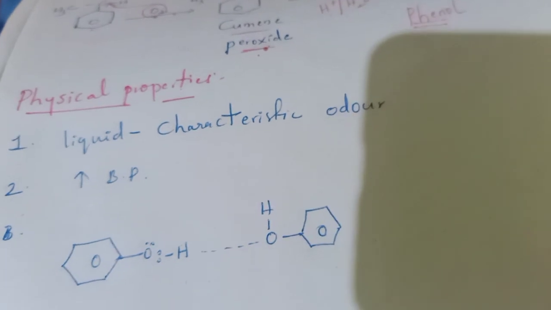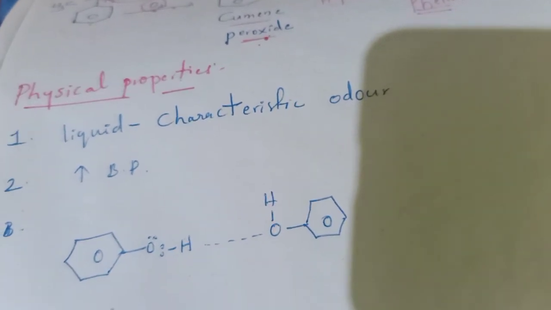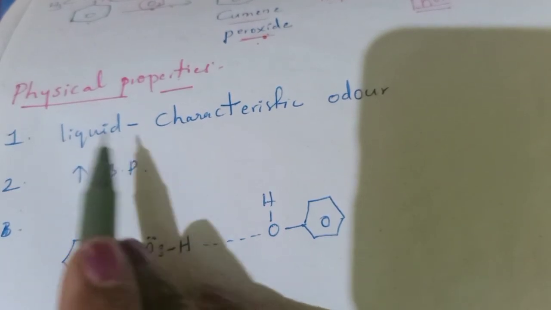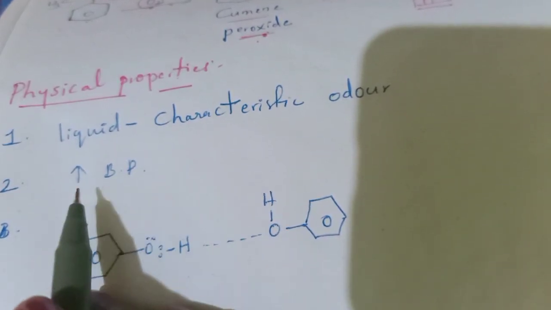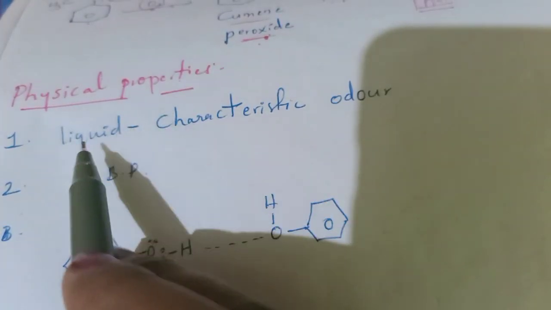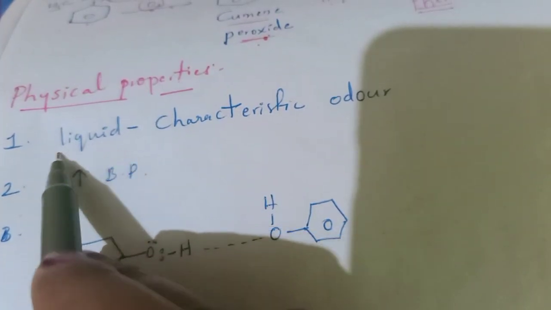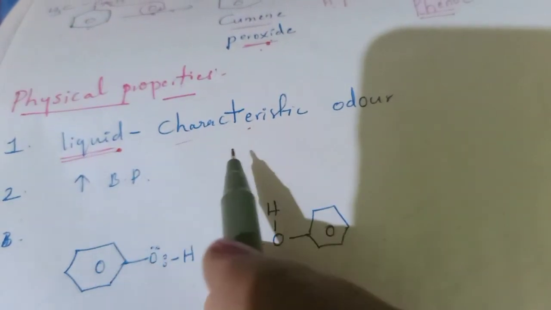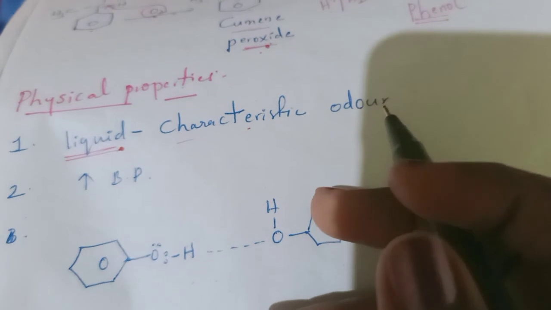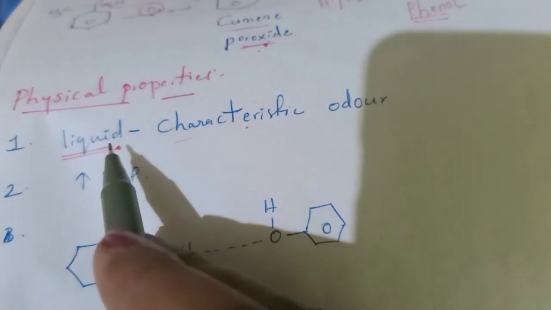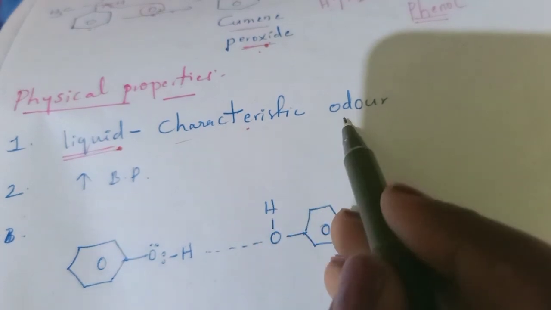Now we'll see about the physical properties of phenols. Two important physical properties are there: the physical existence of these phenols and their boiling points. In physical state, the lower members of phenols always exist in liquid state, and they contain a characteristic odor. That means a particular smell. These are colorless liquids with a characteristic odor.